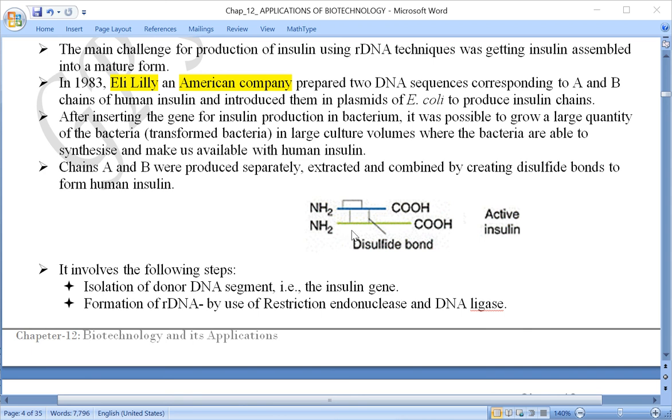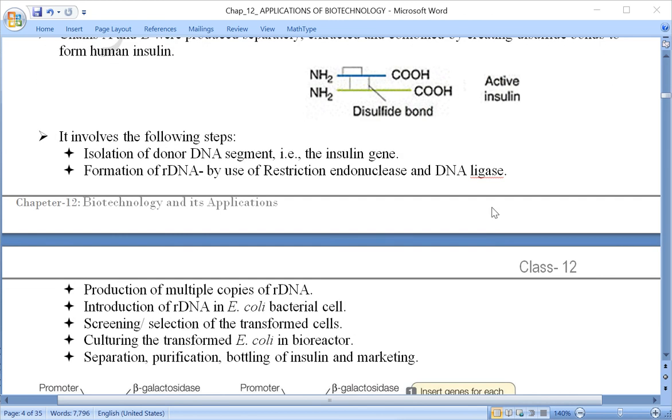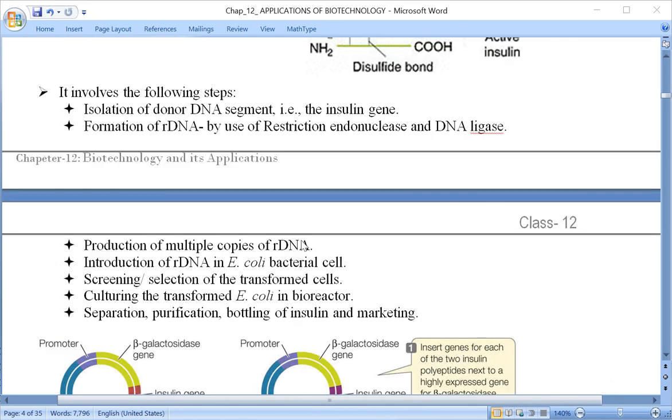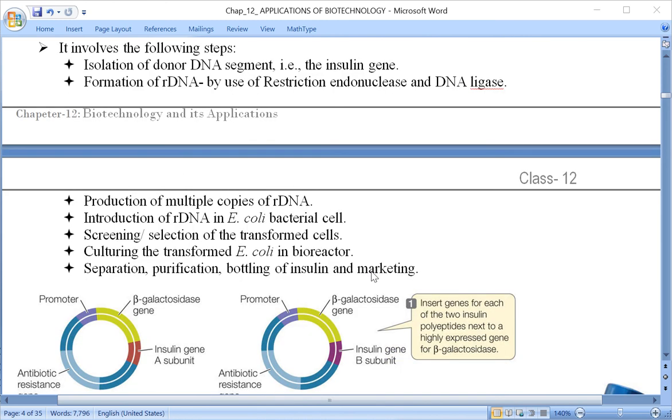As a result of that, a fully functional insulin was available, which is named humulin. Same thing what I have just now discussed, let's have a revision point-wise as to how this procedure is done, so that human insulin is available and then provided to diabetic patients.